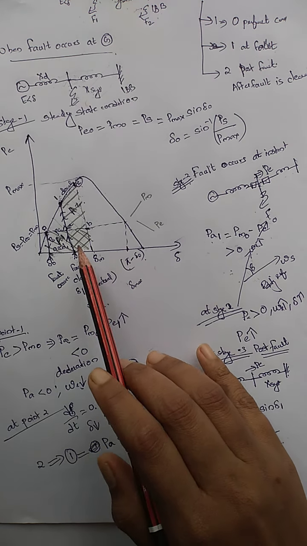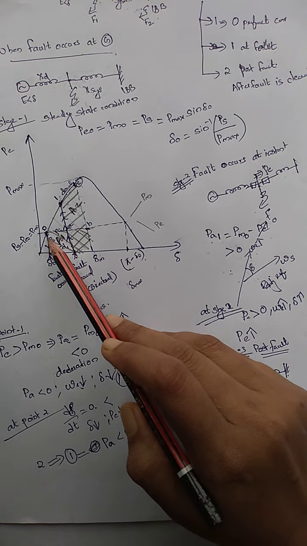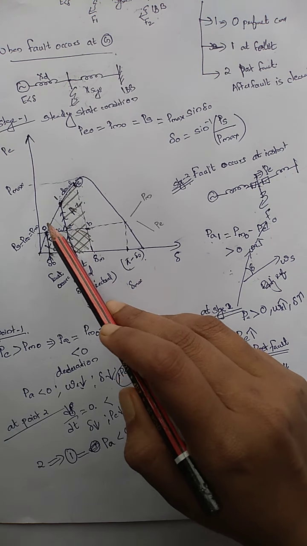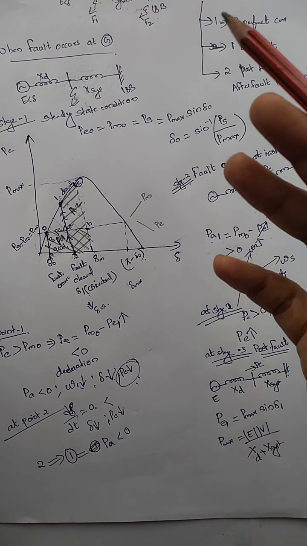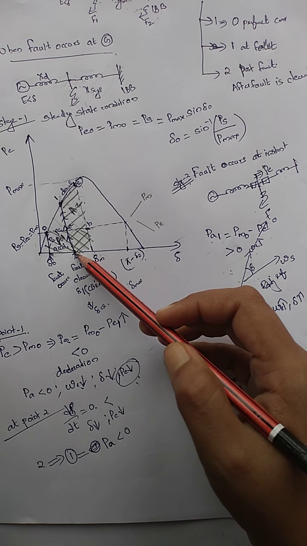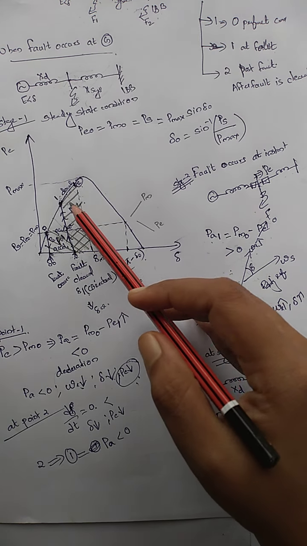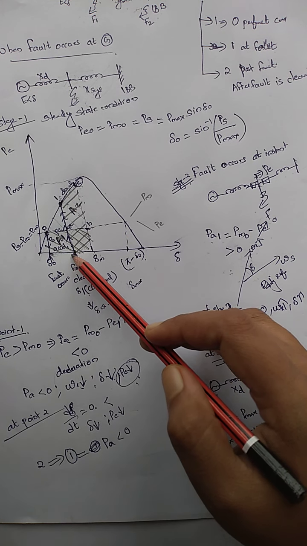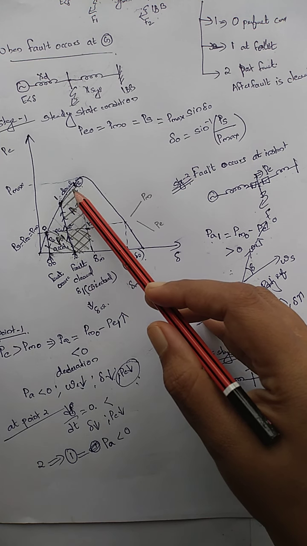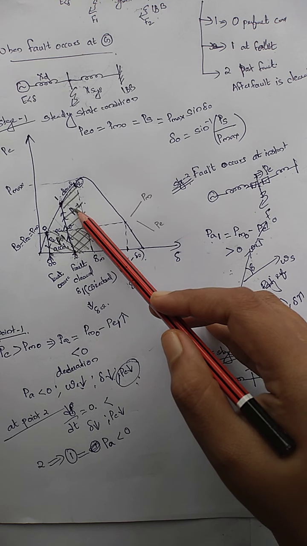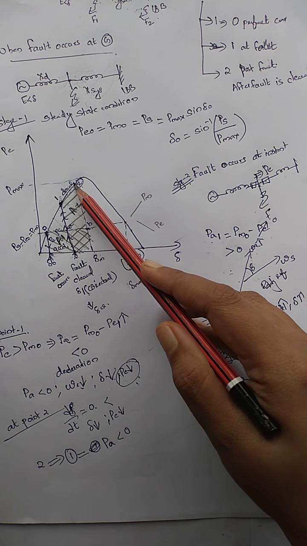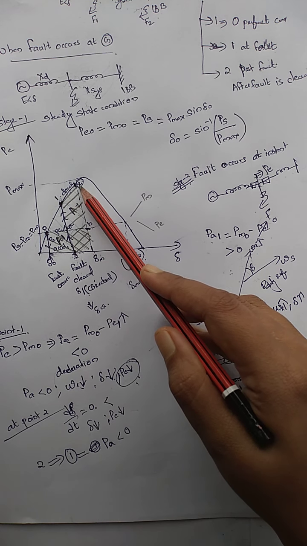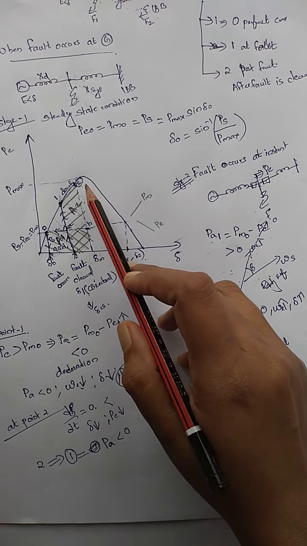Even though it was a decelerating power, due to the inertia of the increasing rotor speed, the rotor speed continued to increase, but the rate of increase decreased rapidly. Here the rate of increase was rapid, but here the rate of increase decreased. So the delta will continue to increase, but the rate of increase was very low.